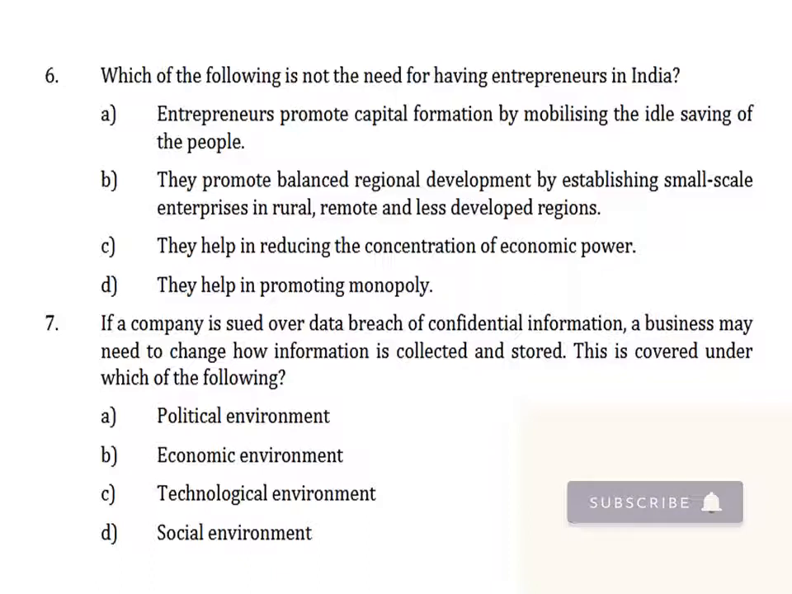Seventh question says, if a company is sued over data breach of confidential information, a business may need to change how information is collected and stored. This is covered under which of the following? So it is the company sued over data breach of confidential information. Is it related to political environment? No. Is it related to economic environment? No. Is it related to technological environment? Yes, it is related to the technology because the data is saved in our PCs electronically. So there is a data breach of confidential information. So there is a need. The area covered is technological environment and not political, economic, or social.